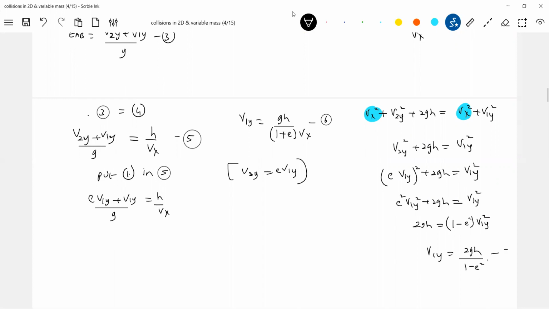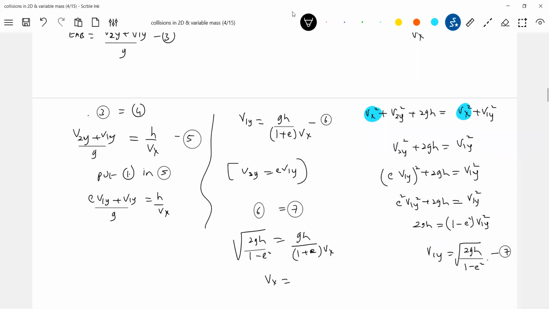Let it be equation 7. Put 7 in 6. Substituting that in 6 and 7, we'll get the expression for vx. So this is the root of 2gh by (1 minus e square) equal to gh by (1 plus e) into vx.